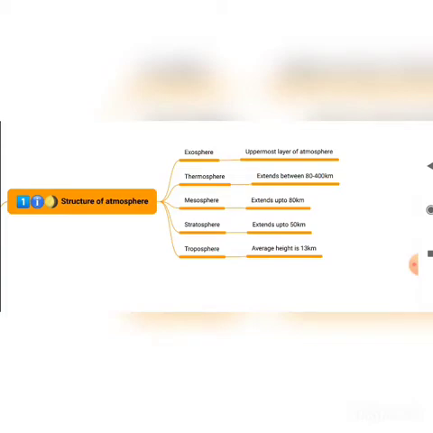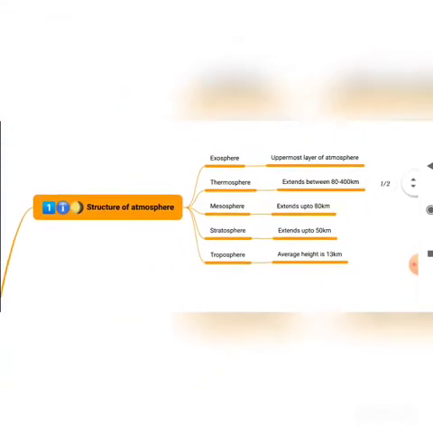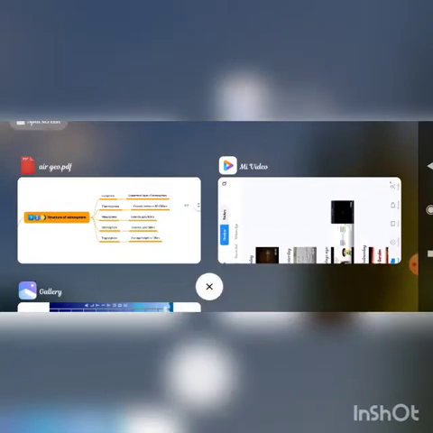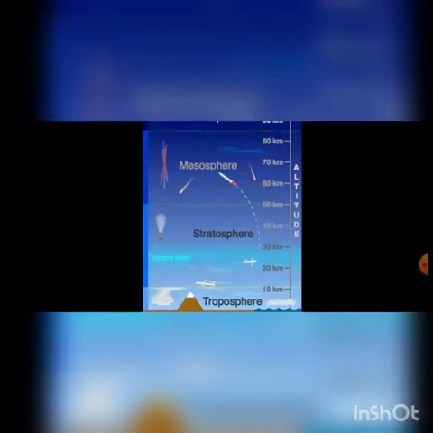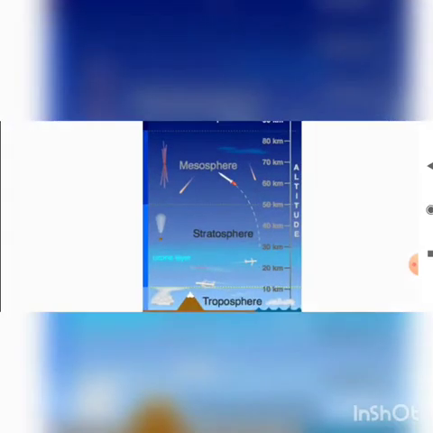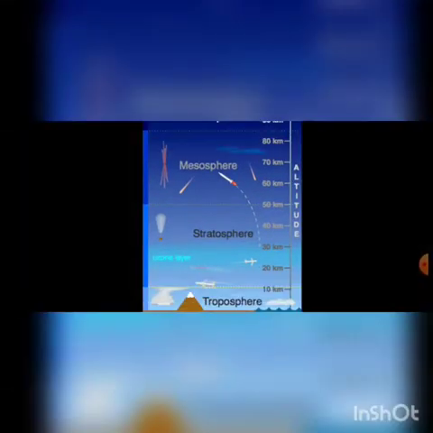So this is the structure of the atmosphere. I'll show you the picture of this. You just look into this picture. You see troposphere, stratosphere, mesosphere, thermosphere. Above that is exosphere.